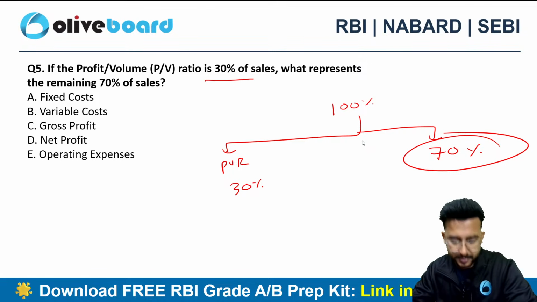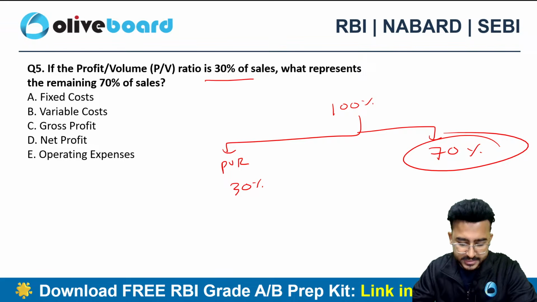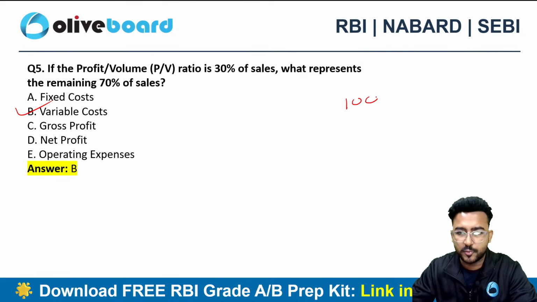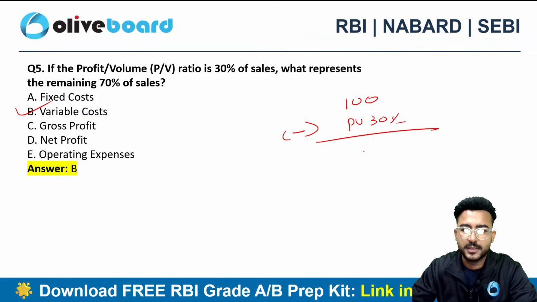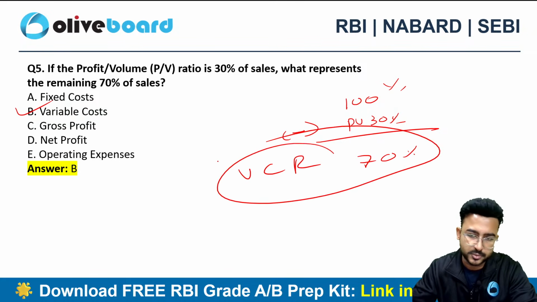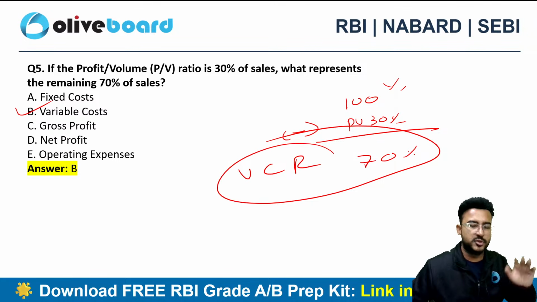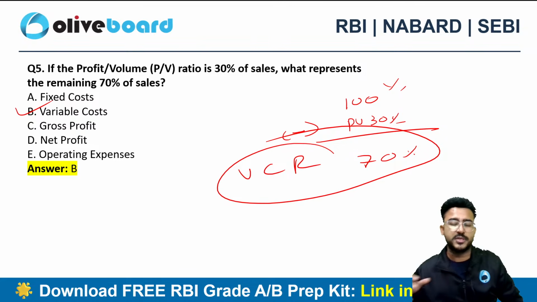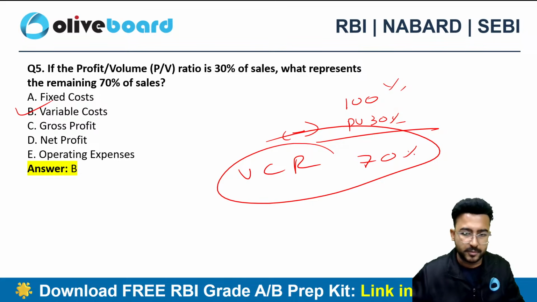This 70% is nothing but variable cost ratio. Let's suppose 100 rupees is my sales. If my PV ratio is 30%, then the rest of the 70% is my variable cost ratio. So 100 minus PV ratio is my variable cost ratio, and 100 minus variable cost ratio is my PV ratio also. You need to remember both the things.